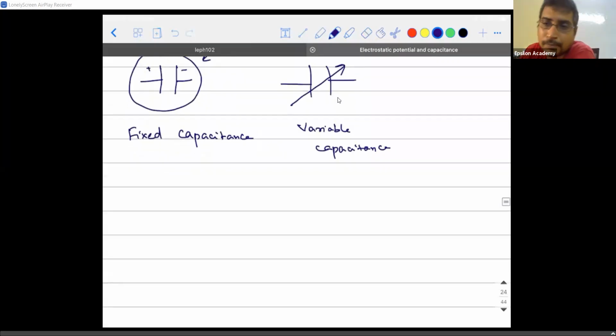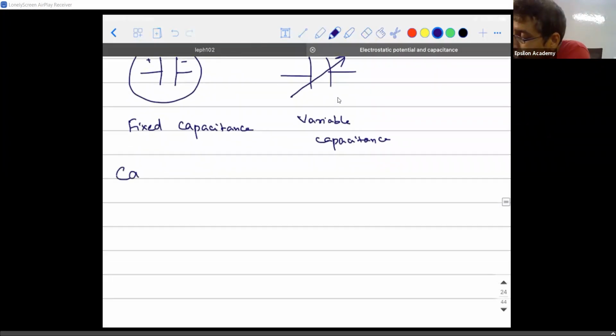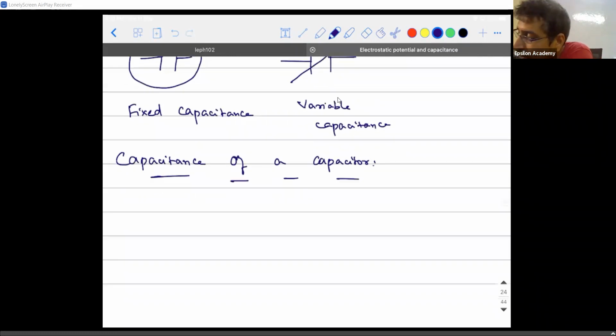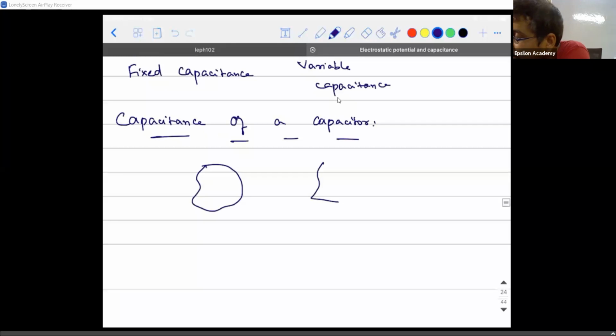Now the first concept you are going to see is the capacitance of a capacitor, whether parallel plate, spherical or cylindrical. How do you define the capacitance of a capacitor? When I have a conductor here, I have another conductor here. One should be given positive charge, one should be given negative charge. Now the question is, if I take a conductor as such, is it directly going to get the charge that we need?